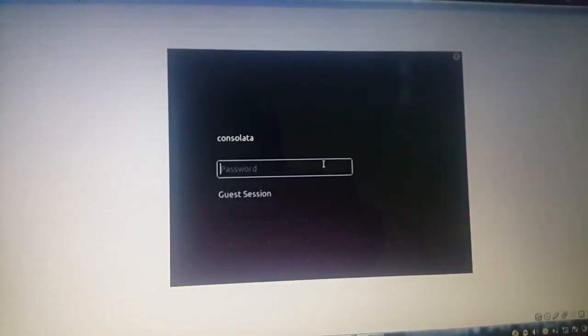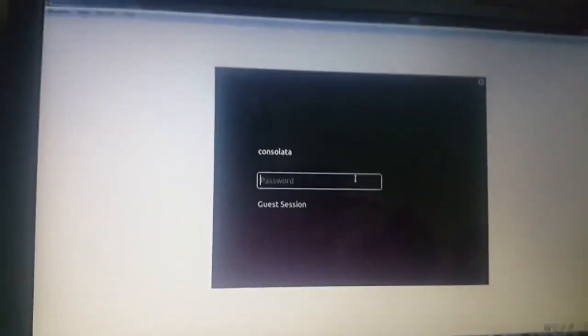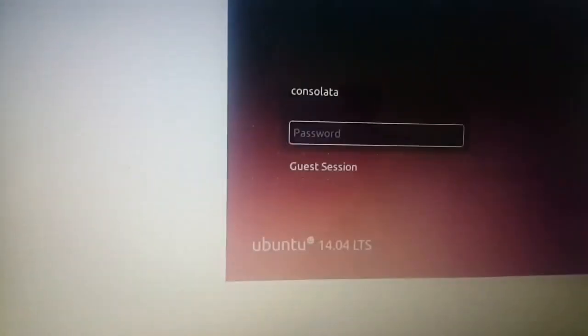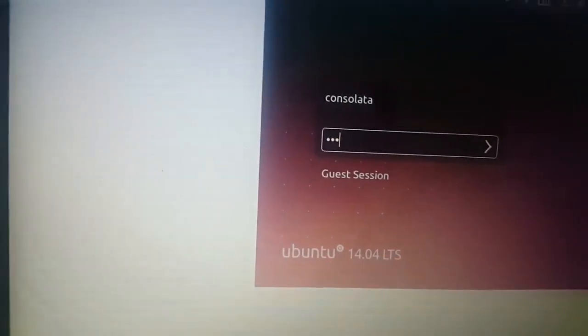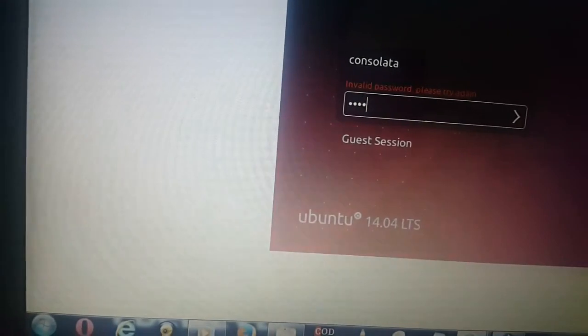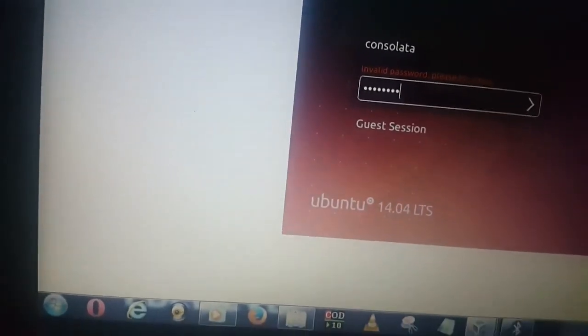Restarting. There we have our machine. So the machine name, so let's try to use it. Enter the password, it was cons12ps. Oh, invalid password. Let's do it again. Cons12ps. Guest session. There, got it.